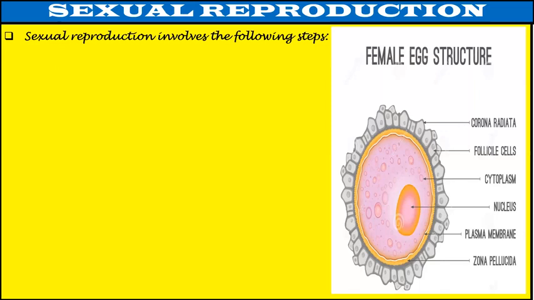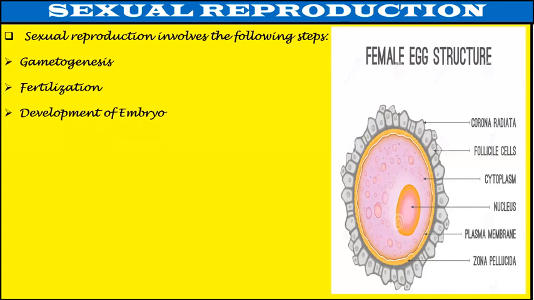Sexual reproduction involves the following steps. These steps are gametogenesis, fertilization, and lastly, development of embryo. Gametogenesis. Gametes are formed in reproductive organs of males and females. These are formed by a type of cell division called reduction division. The male parent produces male gametes called sperm. The female parent produces female gametes called ova.